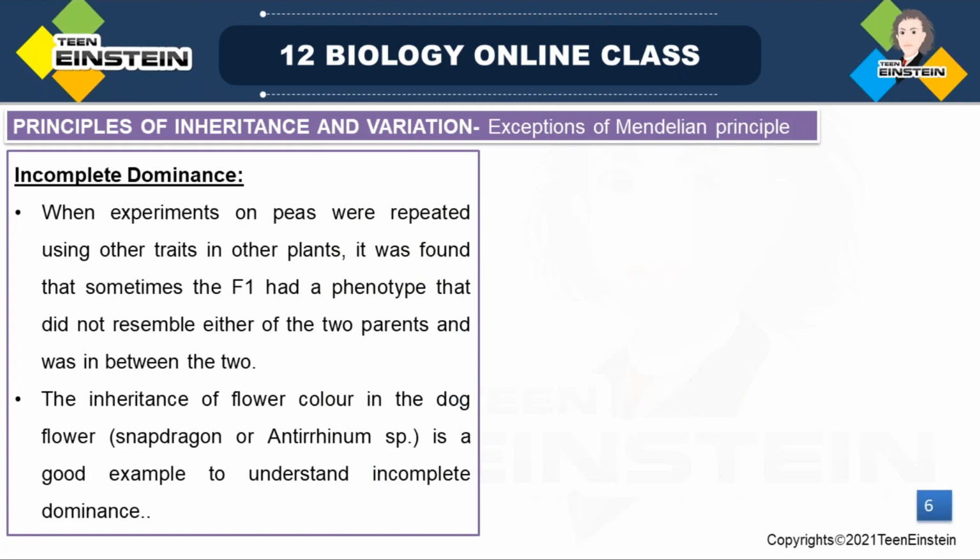Then, till now we were learning about the examples which are following Mendelian rules, or Mendel's law of dominance and law of segregation, right? We were following Mendel's law of inheritance, how one character is dominating and how it is getting segregated. So, till now we were learning about all these things. But all of you know that in biology for everything you can see exceptional cases, right? So that's the speciality of biology. That's why biology is called a science of exception, right?